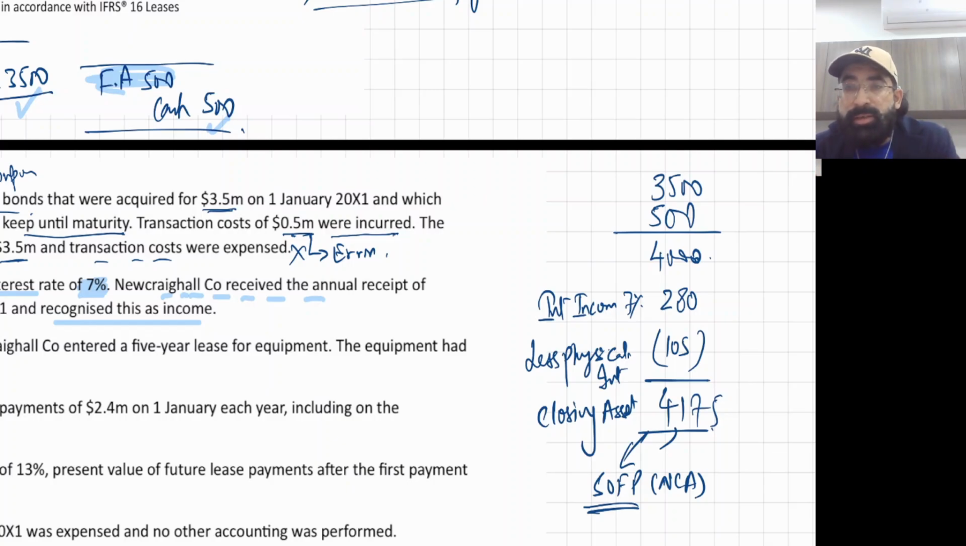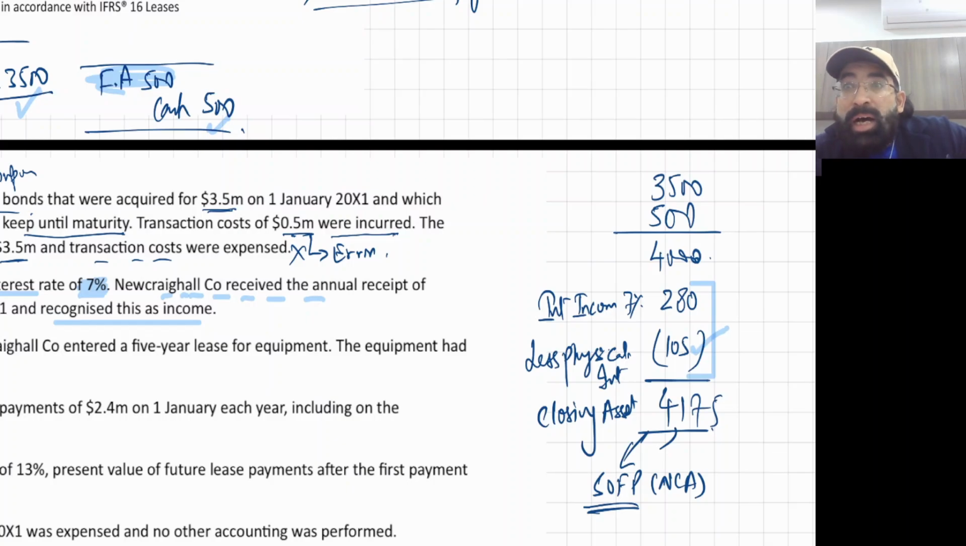IFRS 9, right? And we have not taken a loan. We are giving a loan. We are doing an investment, a fixed rate investment. Now, can you tell me what should be the impact on the income statement? That profit? Yes. They have already recorded this 105.